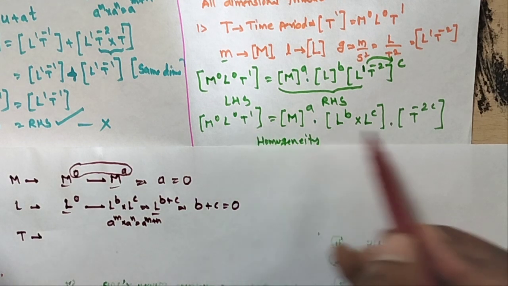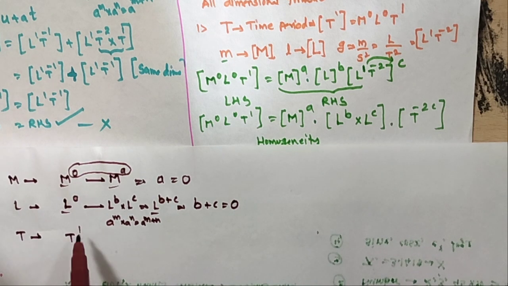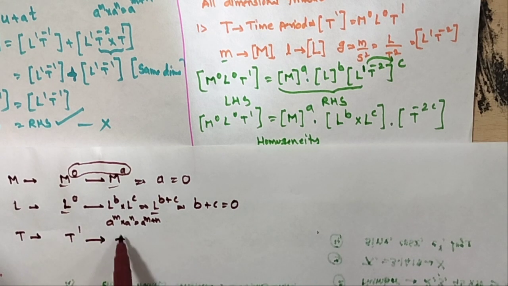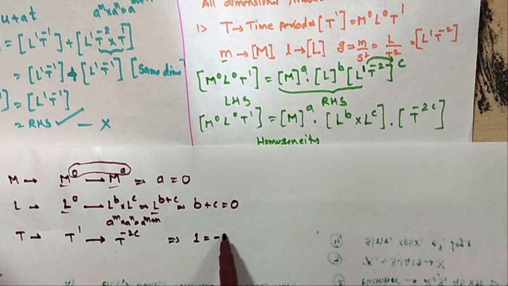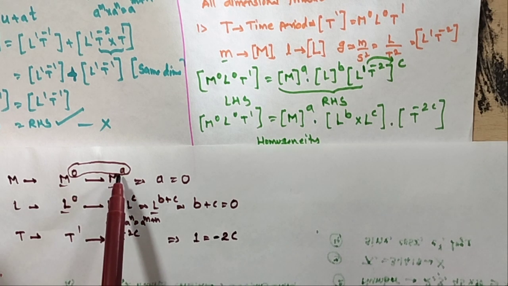And third one, compare T values. Here T power 1, here T power minus 2C. So in the LHS T power 1, in the RHS T power minus 2C. So I am taking 1 is equal to minus 2C, just to compare the same dimension of the powers.